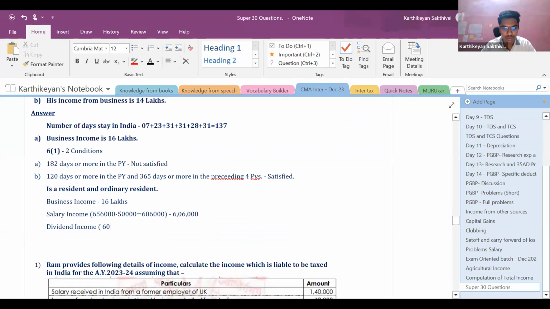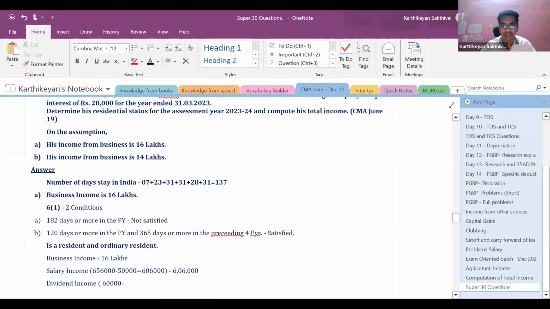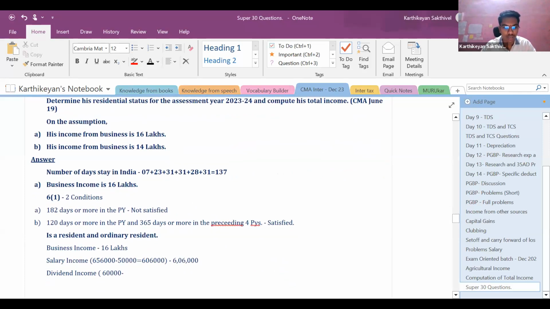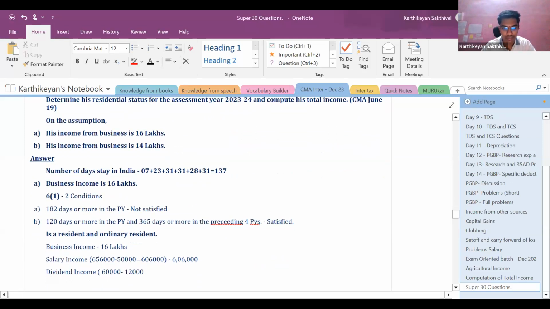It is 60,000 minus the interest, up to 20% can be claimed as deduction, right? So what is 20% of 60,000? It is 12,000. What is the interest I have paid? 20,000. So only 12,000 I can claim as deduction under section 57. So I'm going to get 48,000 as income from other sources, right?